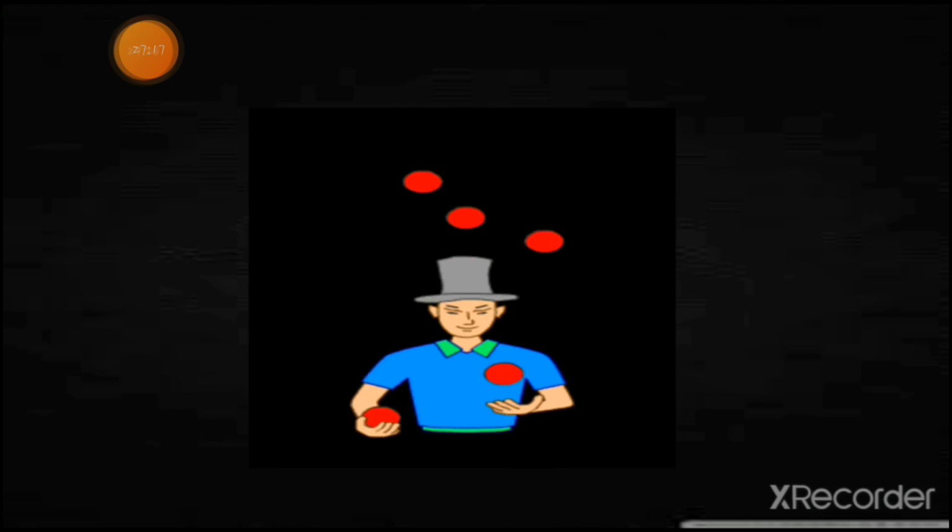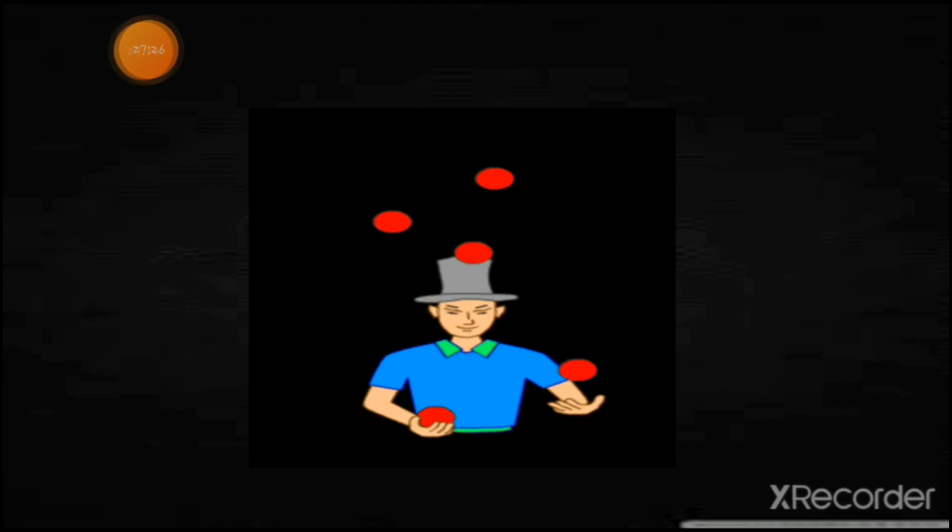You can see the picture of the jugglers in this video I am showing you. See this. This person is a juggler and he is playing with the balls. You can call it juggling. This is the picture of the juggler, with a blue color t-shirt, and he is playing with the red balls.